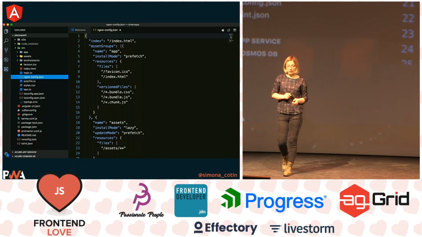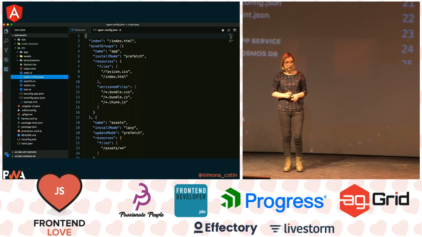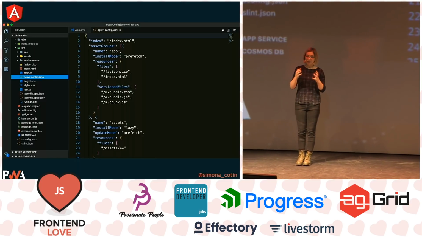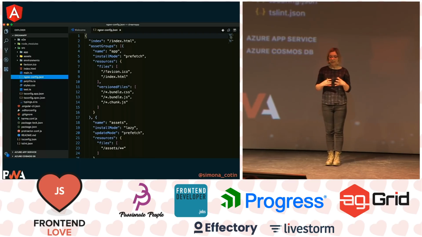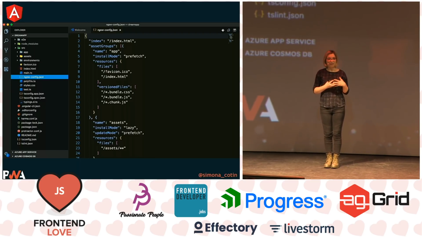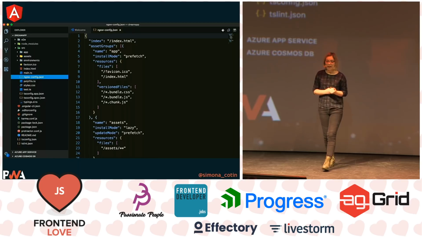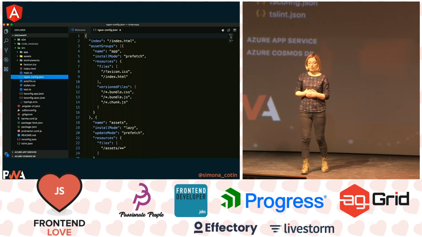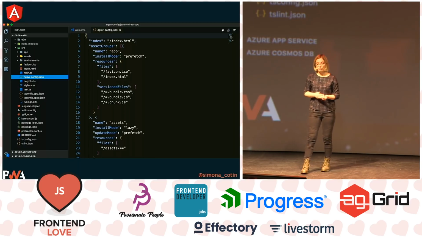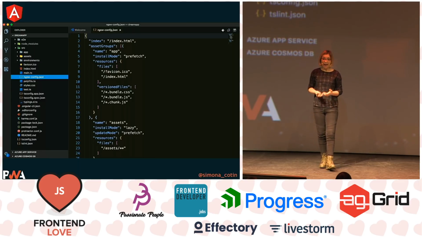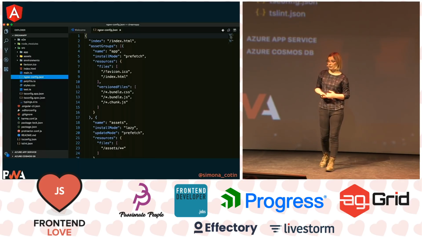And then in our ngsw config file, this is where we're actually configuring our service worker. It's a declarative way of defining service workers. We can configure things like what our index file is, which assets we're going to cache, and what the strategy for caching them is.